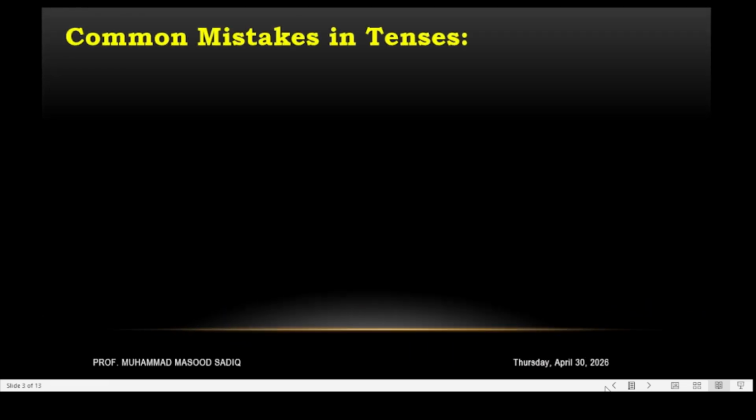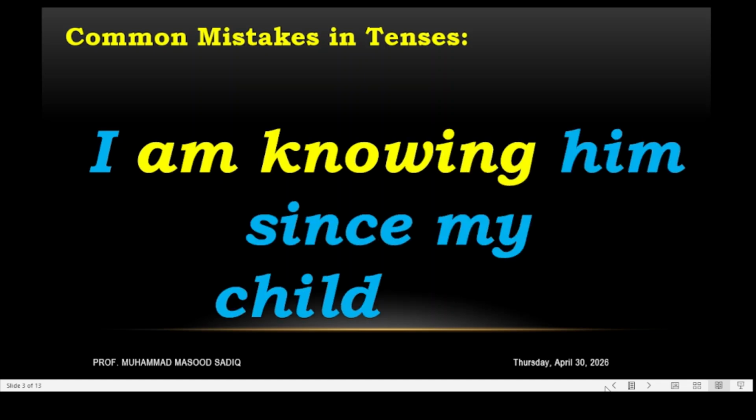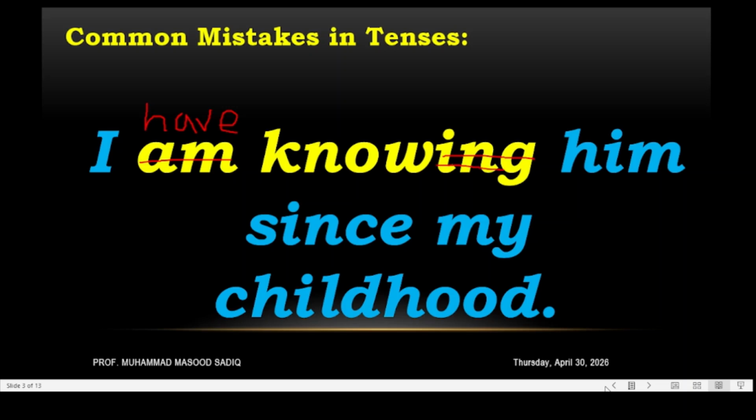The next one is: I am knowing him since my childhood. No, this is not present continuous. Here we have to use I have, instead of am. That is, I have known. No, this is not knowing, this is the present participle. We have to use the past participle, K-N-O-W-N. So this is known. I have known him since my childhood.